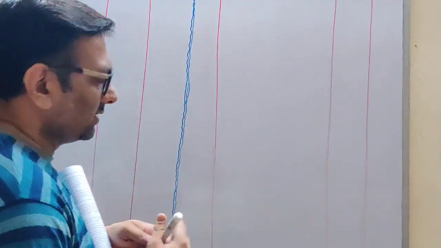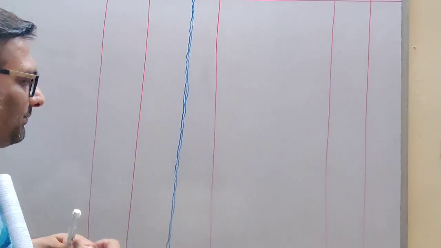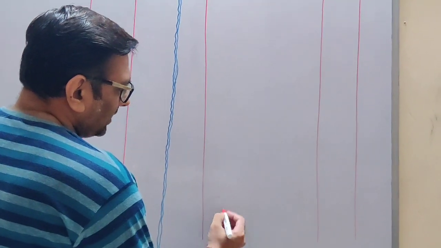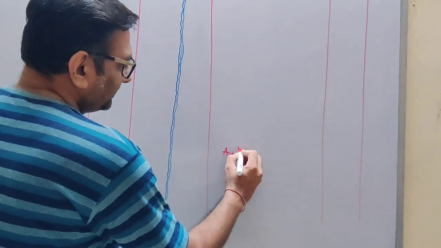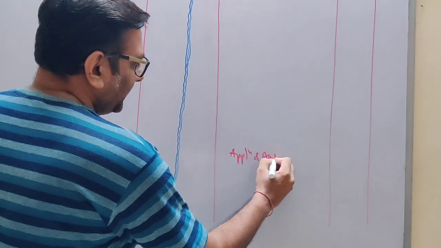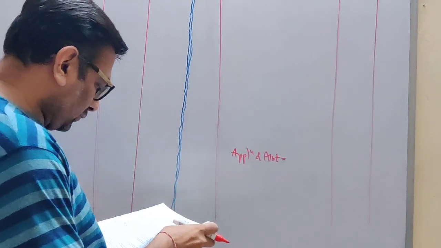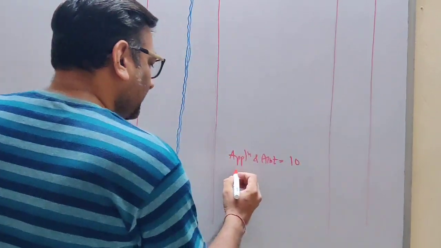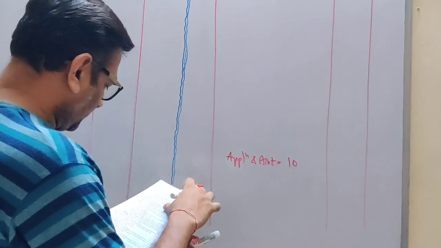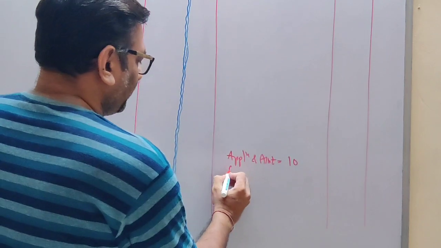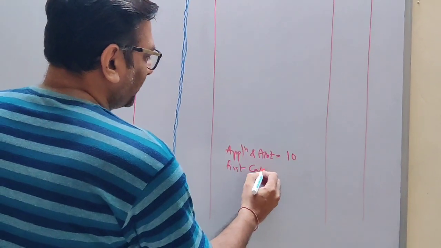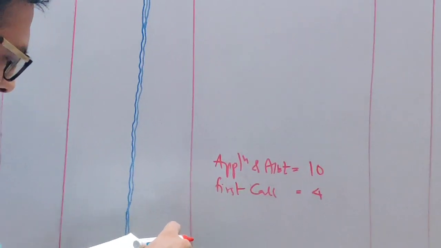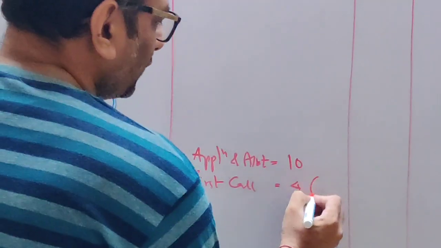So let me explain you in writing. What the question says is that on application and allotment, we are asking them to pay 10 rupees per share, and at the time of first call, we are asking them to pay 4 rupees including the premium.